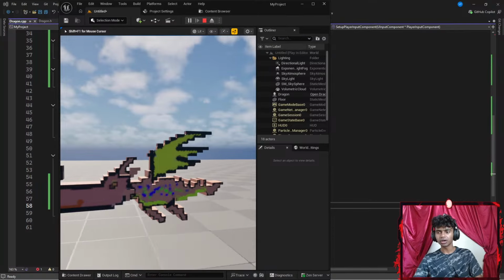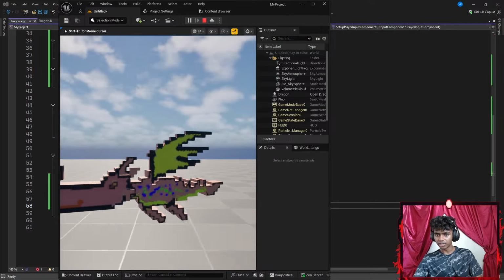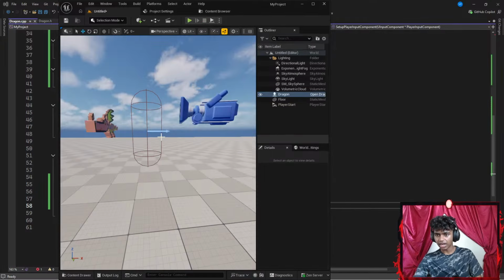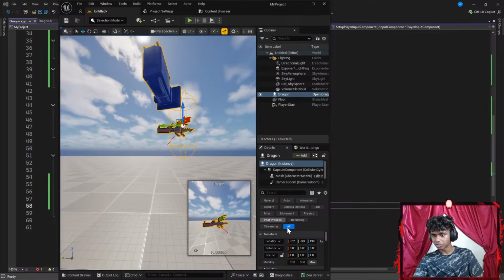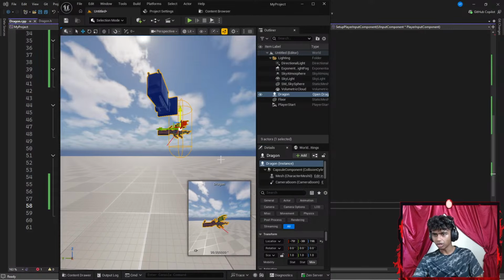Wait, it works. Wait, hold up, guys. Was I messing up? It works right now perfectly. I think just moving the camera's position was where it worked. Let's go ahead and get my camera in front. Okay, I just want to move my camera.